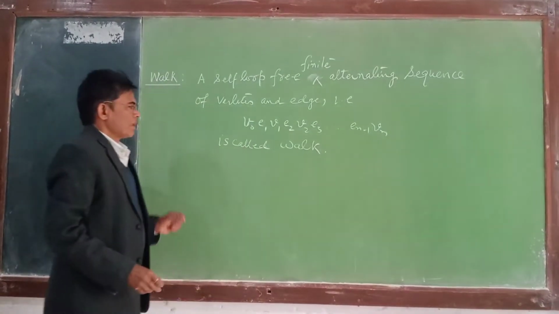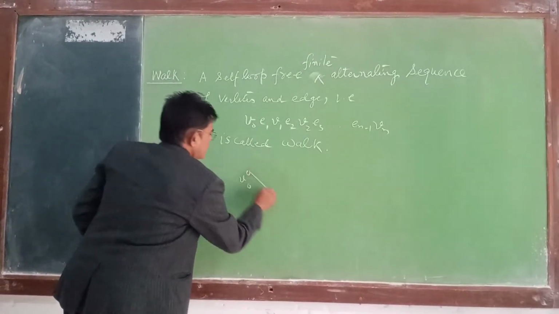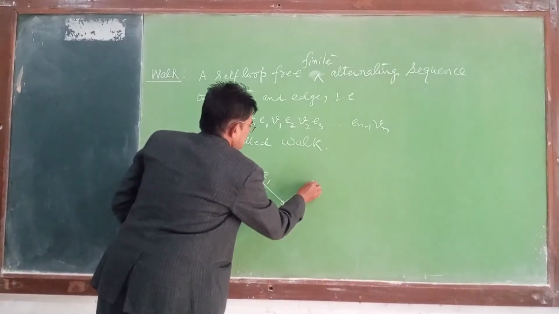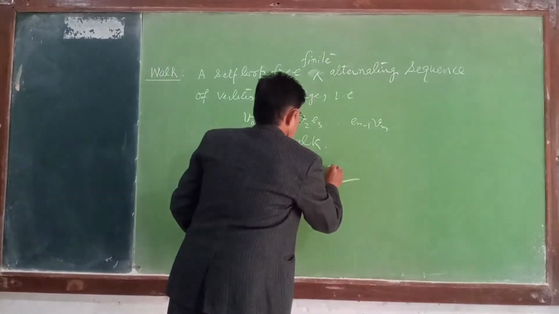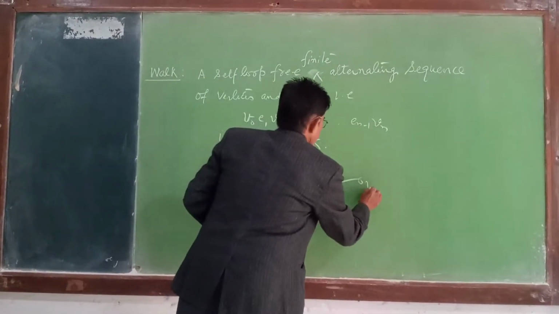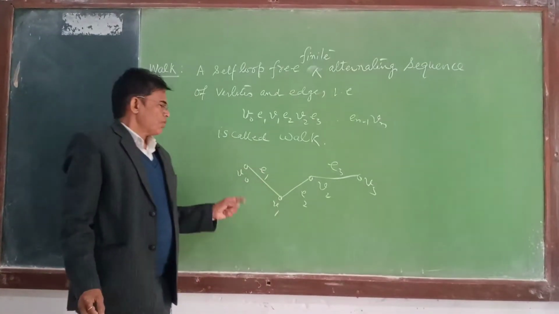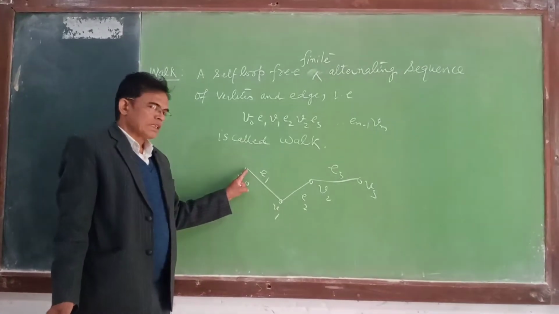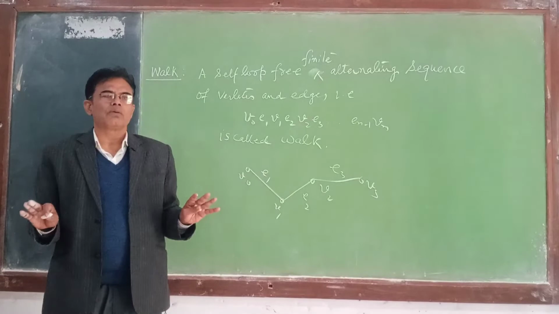So this is the definition. Suppose this is V0, this is E1, this is V1, this is E2, this is V2, this is E3, V3. So this is called a walk, meaning a finite alternating sequence of vertices, edges, vertices, edges, vertices, edges.